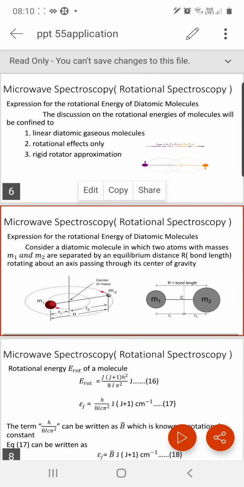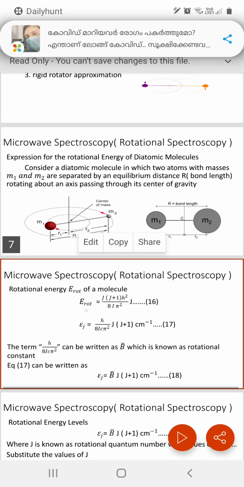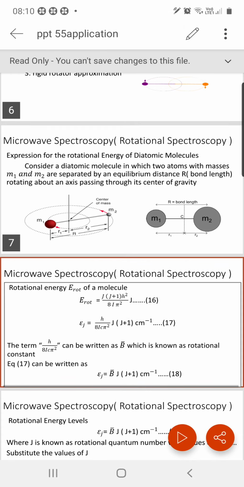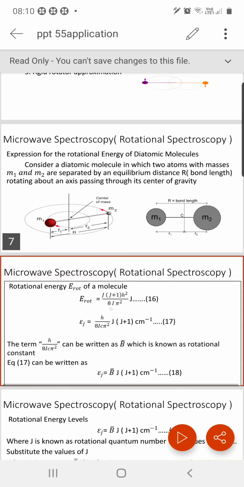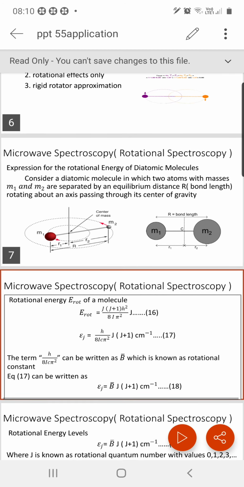Then we have calculated the rotational energy and found that E rotational is equal to J into J plus 1 h squared divided by 8 pi squared I, where I is the moment of inertia. Normally we represent it in centimeter inverse, not in joule. So this is in joule. If you want to convert it into centimeter inverse, you have to divide by hc.